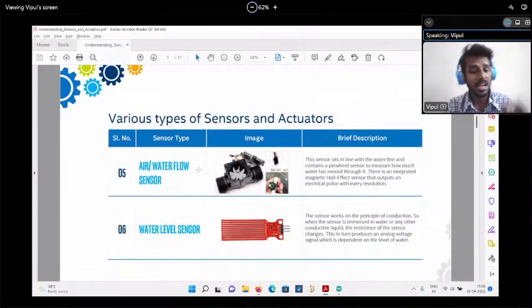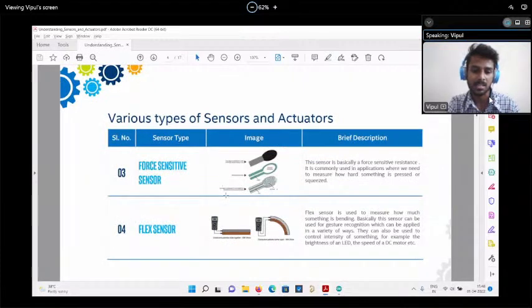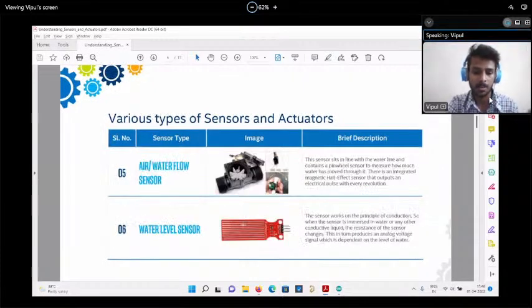Similarly, the airflow sensor, we can directly connect it because it gives the value in the form of voltage. Similarly, water level sensor. Is the water level sensor an analog sensor or a digital sensor? It's an analog sensor, right? Because depending on how much depth there is in the water, the value varies. So if the depth is more, the resistor value will decrease.